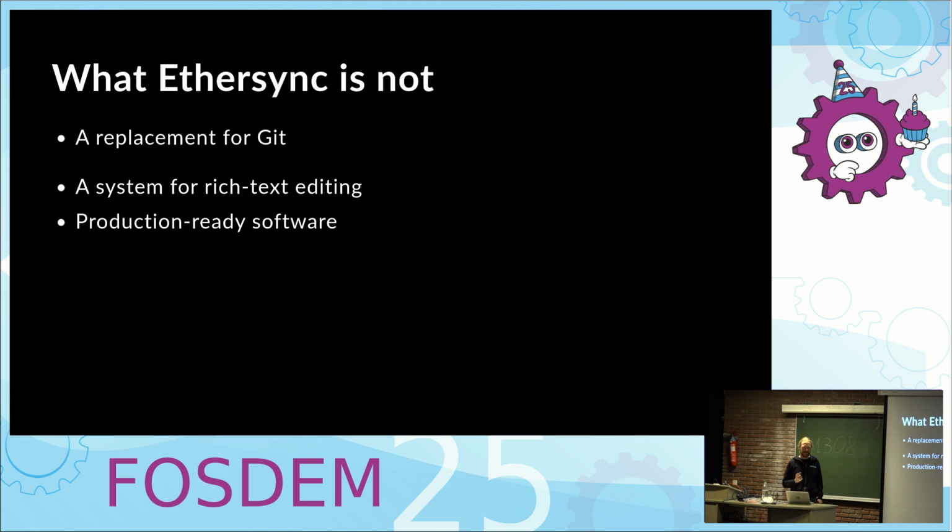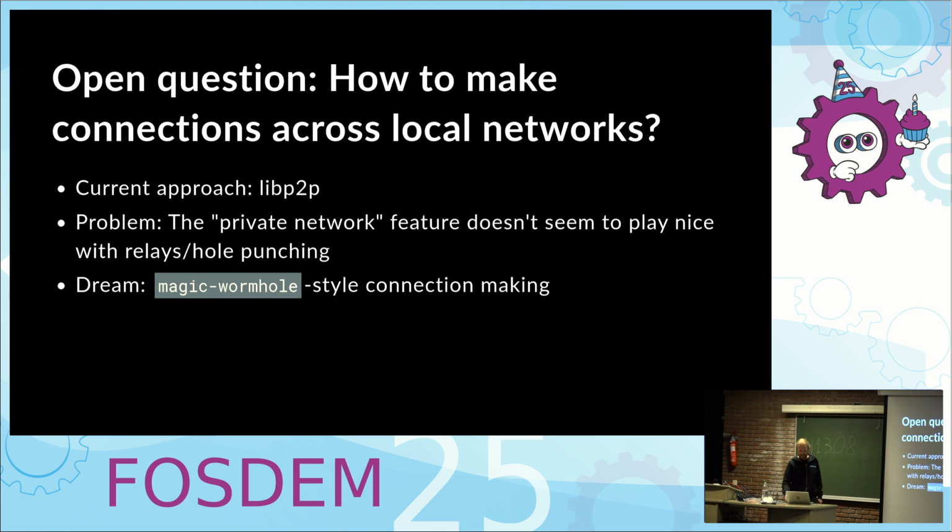It has some rough edges. For example, one of our open questions, which makes it a bit inconvenient to use, is how do you make connections between two local networks? Right now, what we do is one person opens a port in their router, which is not very convenient. But we would like a better solution for that.